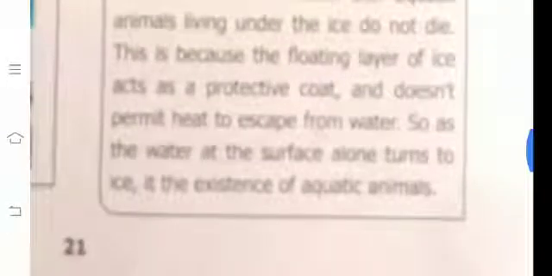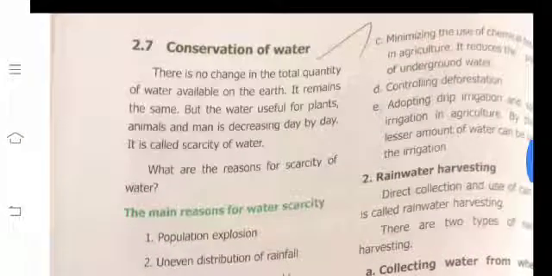So only the water at the surface turns to ice, and the aquatic animals survive. Polar bears usually live on ice.